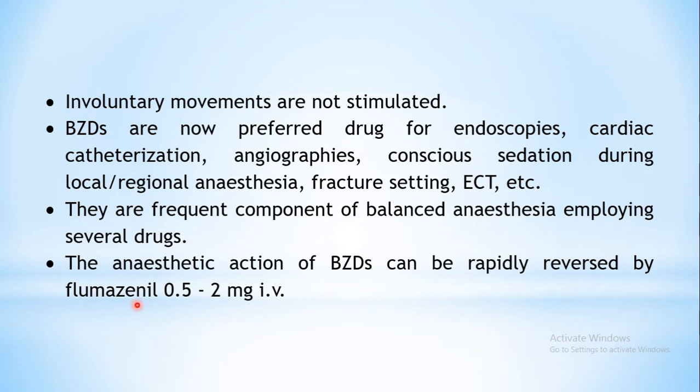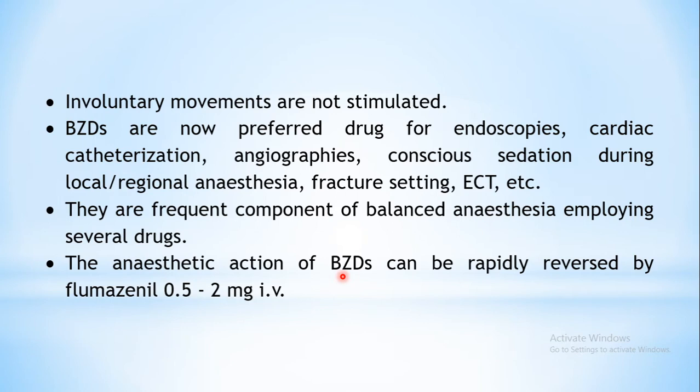We have already seen that this is a BZD antagonist, which is specifically used as an antidote when BZD toxicity takes place. But one of the uses of flumazenil we have also seen is that it can reverse the anesthesia which can be produced by BZD. So once the purpose of your BZD is over, you can reverse the actions produced by your BZD.